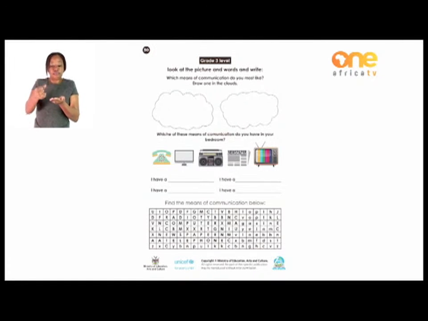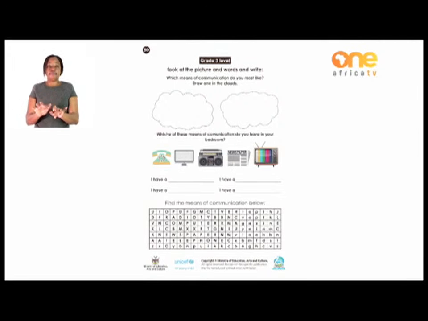Okay. And the last one is a television and the second one is a computer. So which one do you have? Do you have a computer in your room? Remember, nowadays, most of the people don't use computers, but they have laptops at home. So if you have a laptop, it's the same as a computer. So you can say, I have a computer, because a laptop also can be referred to as a computer, but the laptop you can walk around with. Okay, so you just have to fill in here the names of those ones that you have in your bedroom, or the ones that you always use at home.